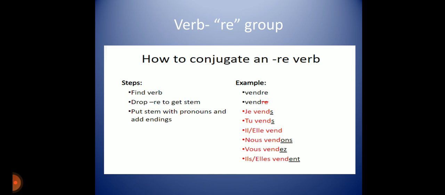Now we shift to the RE group. How to conjugate the RE verbs? We take the example of vendre. We drop the RE and put S, S, no change, ONS, EZ, ENT. We use the endings of the verbs according to the subject; we change the verbs.